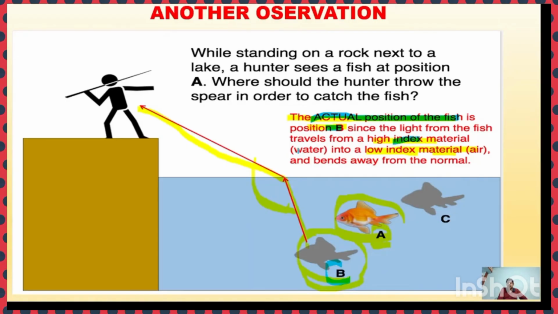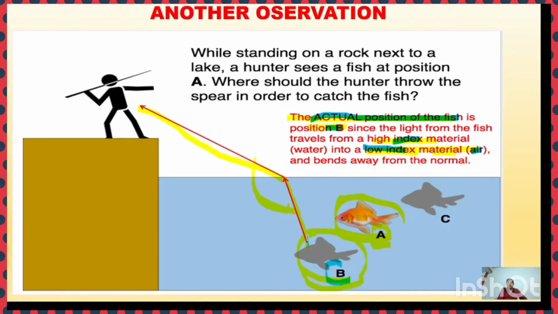Water is a denser material. The denser material is known as high index material, into low index material, which is air. Air is a rare medium. The density of air is less than water. So air is a rare medium or low index material, and hence the light bends away from the normal.